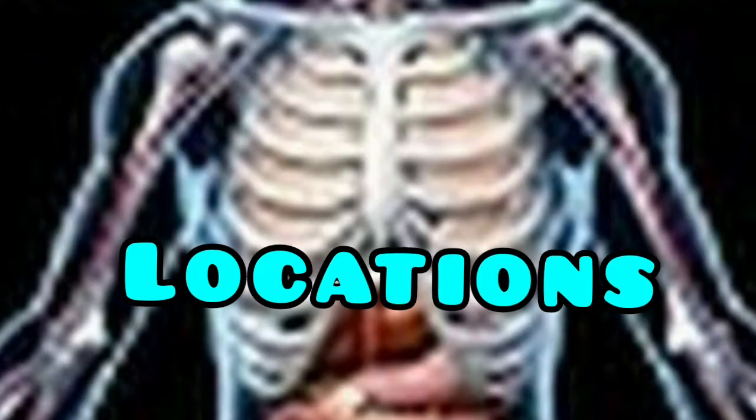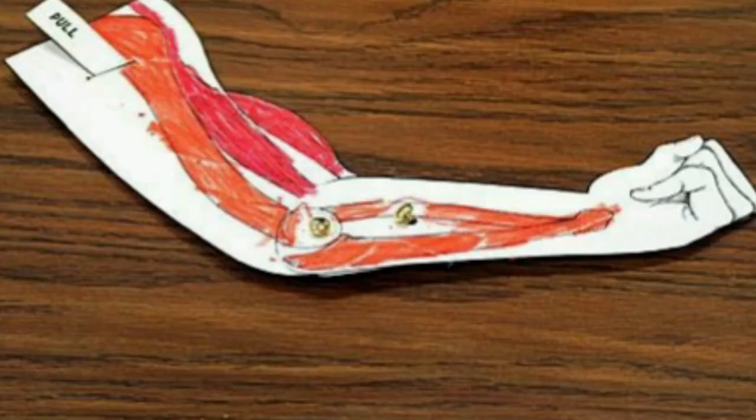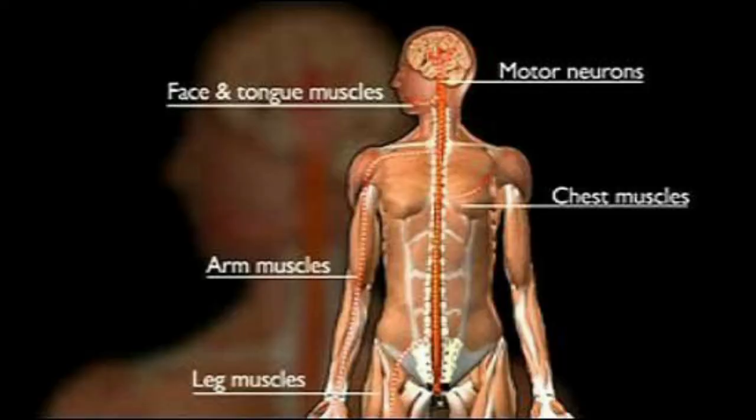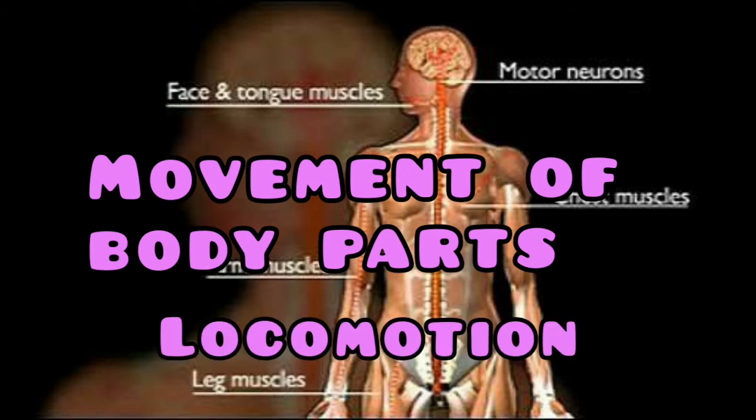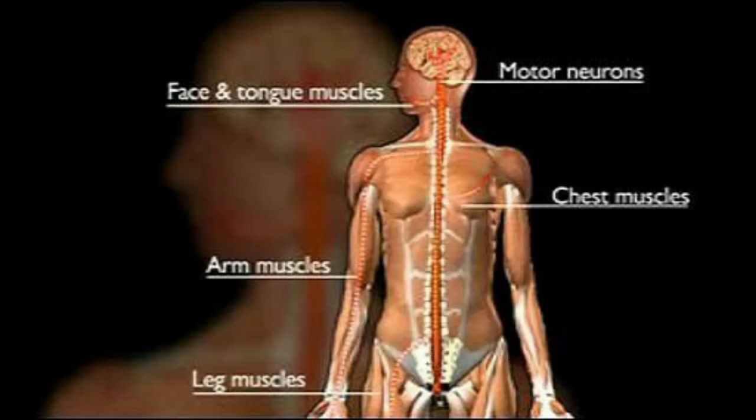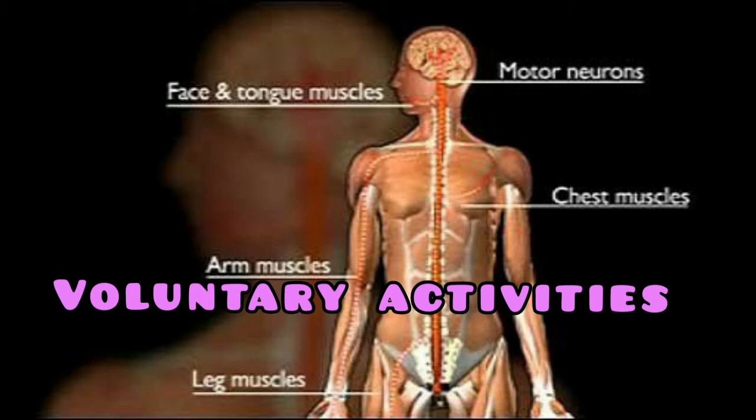These muscles are located in our limbs, the body walls, in our upper part of the esophagus, pharynx, tongue, diaphragm, etc. Now, what is the function of these muscles? These muscles are attached to the bones and hence help in movement of body parts and locomotion. These also help in the voluntary activity like breathing, blinking of eyes, food gathering, food breaking, and swallowing.